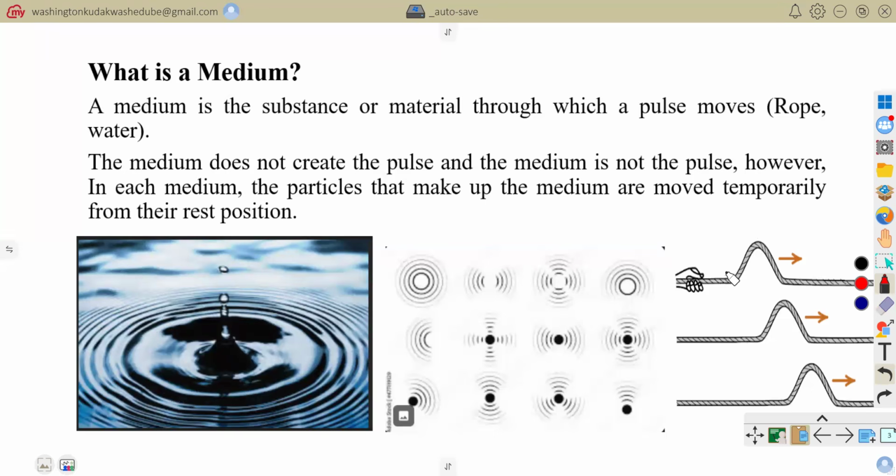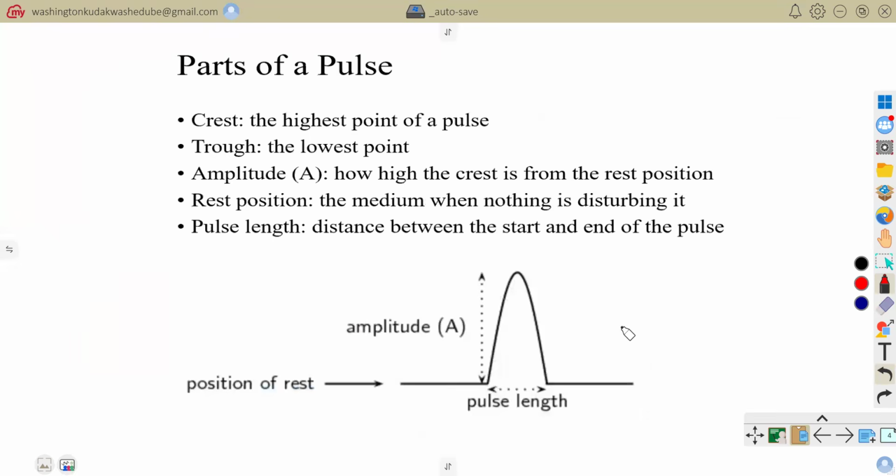That single kick that you gave that rope. So we are saying that the medium is actually the particles that carry your pulse, but they do not create the pulse and they are not the pulse. But the particles within the medium are just going to be temporarily moved from what? From their rest position. So where are we driving with this?